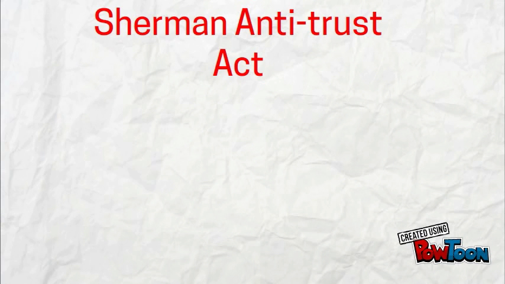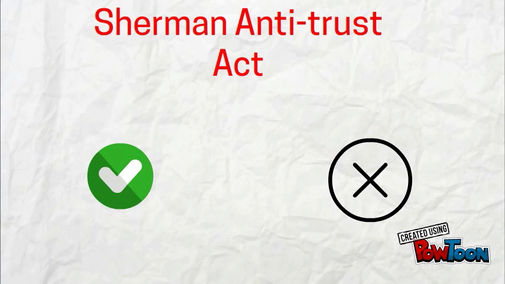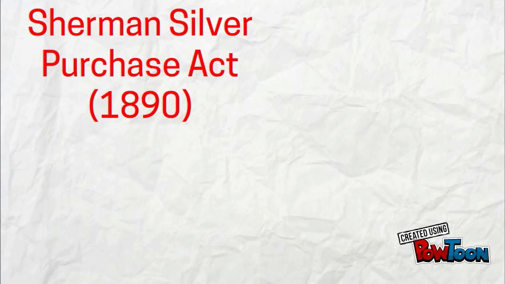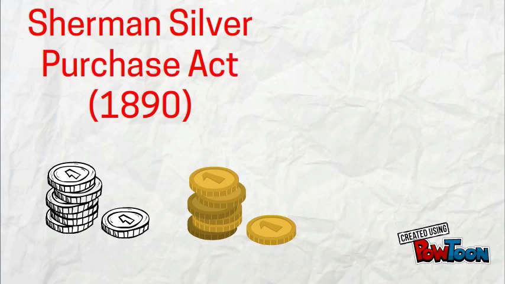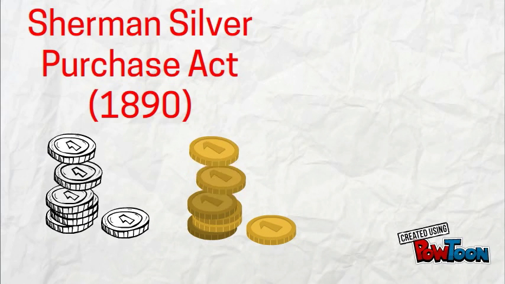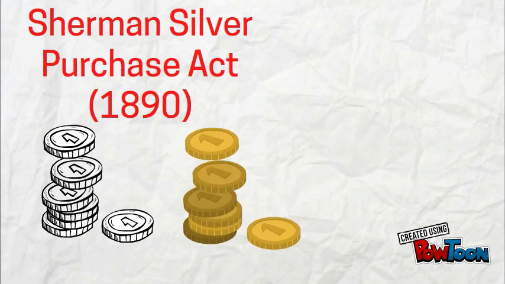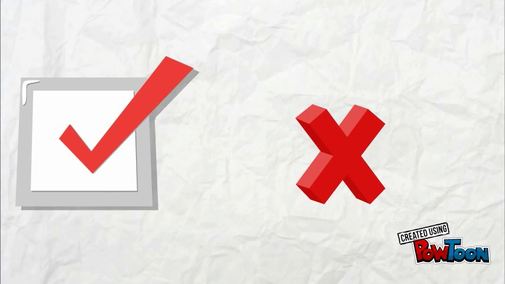The Sherman Antitrust Act helped distinguish between the good and the bad trusts and banned the formations that would restrict trade. The Sherman Silver Purchase Act of 1890 increased the coinage of silver. Also, under this Congress, a bill was attempted to be passed which would protect African American voting rights. It was passed in the House, but it was not passed in the Senate.